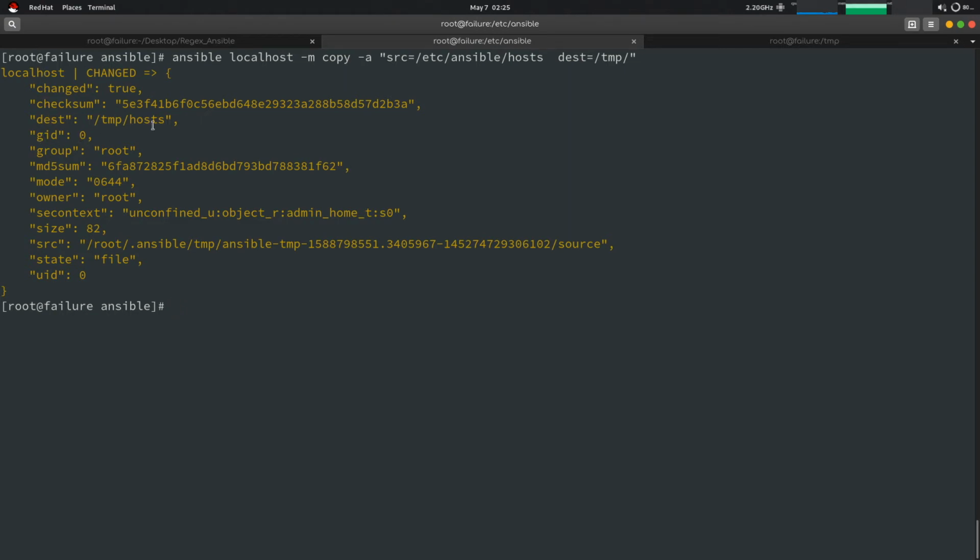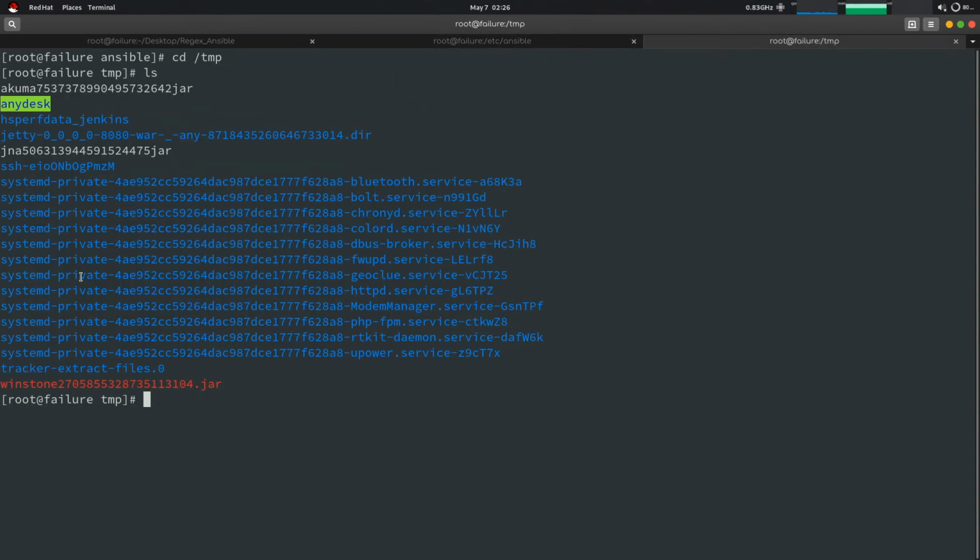The checksum and destination are shown. The gid is the group id of the group of the file, the owner of the file, and the mode is the permission which the file has, and the size of the file, and the source from which it was copied. The state is file; if we copy a directory, then it will say directory. And the uid is the owner of the file.